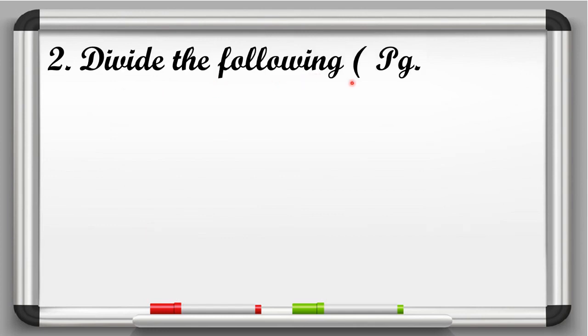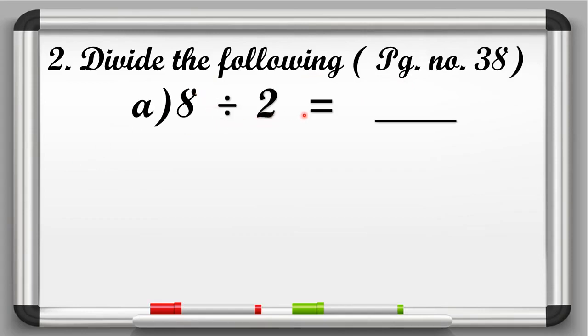Okay. Now in question number 2, divide the following of page number 38. Okay. So in A part it is given 8 divided by 2 is equal to dash. So here 8 is the dividend and 2 is the divisor. So here we have to speak the table of 2 to find out the answer. So let's start. 2 ones are 2, 2 twos are 4, 2 threes are 6, 2 fours are 8. So at number 4 it comes 8. So here we will write 4. So here 4 is the quotient.